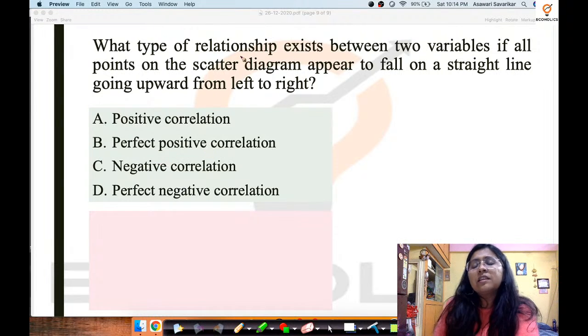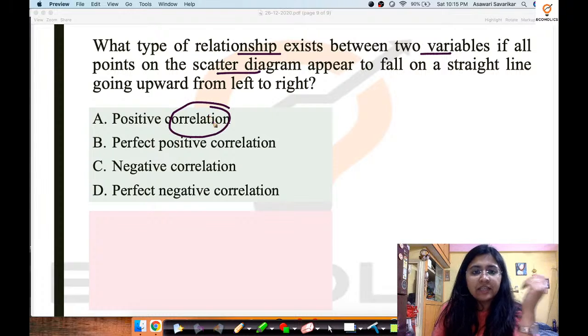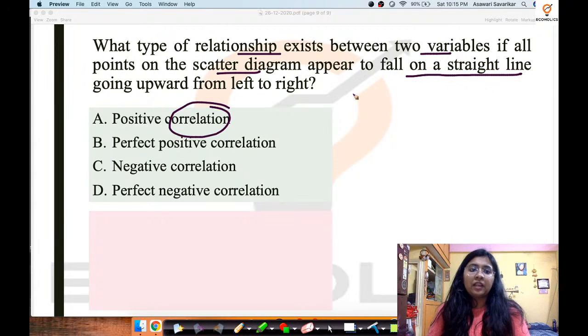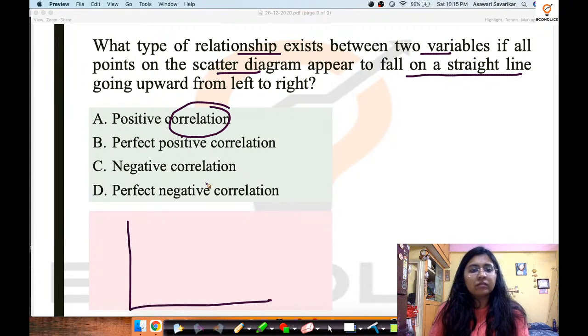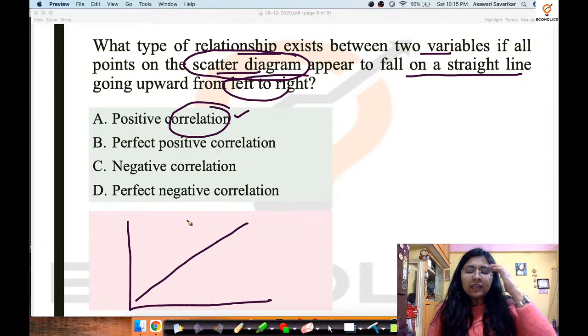Now while reading this one by one, what type of relationship exists between two variables if all points on the scatter diagram appear to fall on a straight line going upward from left to right? Scatter diagram means we are talking about correlation, right? Now if you just see scatter diagram and left to right, if you read very quickly, you are bound to say positive correlation. Why? Because the image in your mind after reading this very quickly will be what?